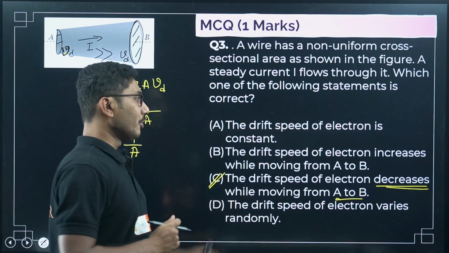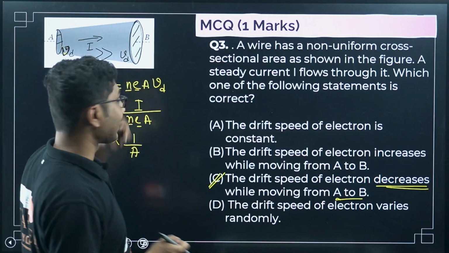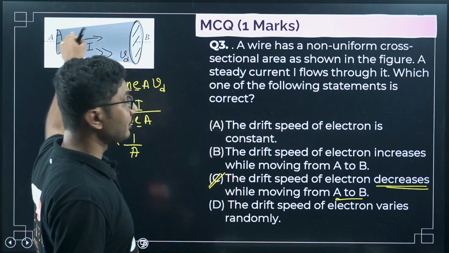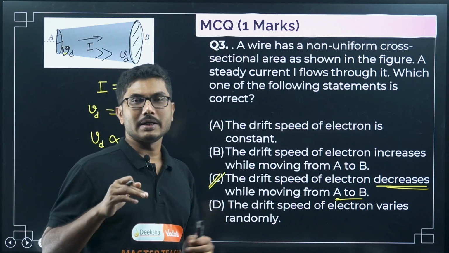Be careful. If they reverse the option to B to A, then in that case, if the current is moving from B to A, then the drift speed will increase. This is a tricky question, but not very difficult.